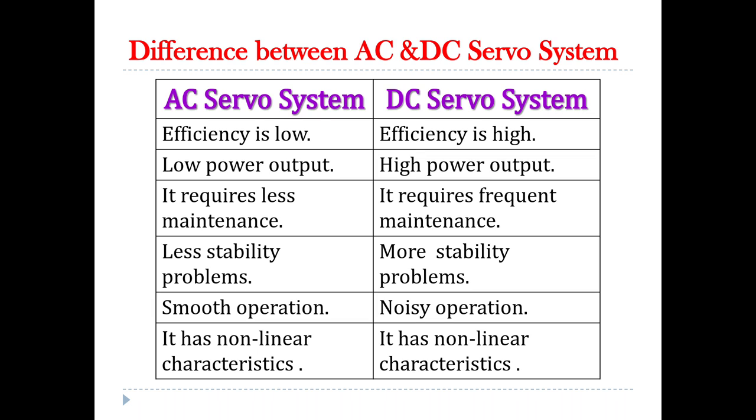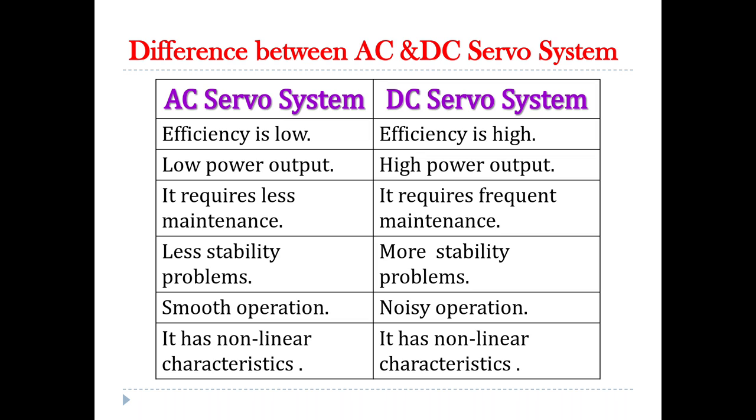AC servo system requires less maintenance, whereas DC servo system requires frequent maintenance. AC servo system has fewer stability problems, whereas the DC servo system has more stability problems. AC servo system provides smooth operation, whereas DC servo system provides noisy operation.